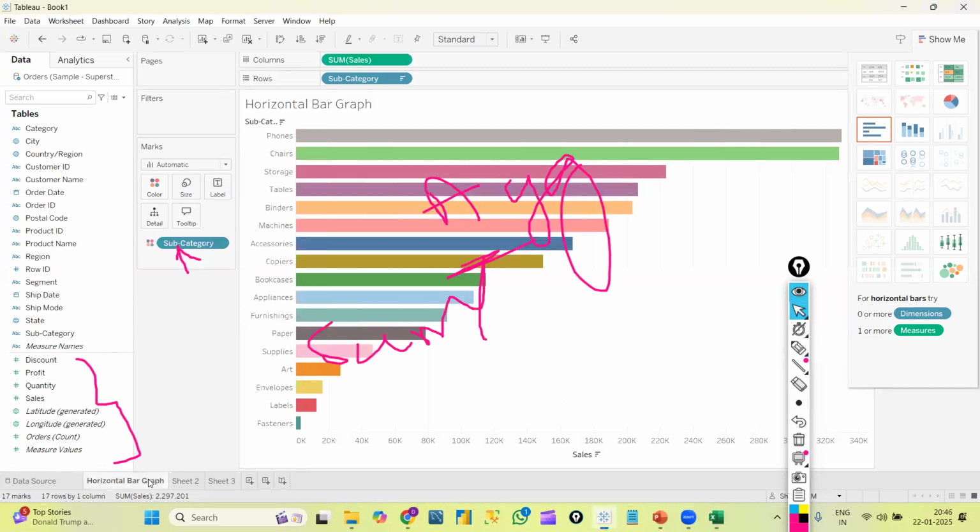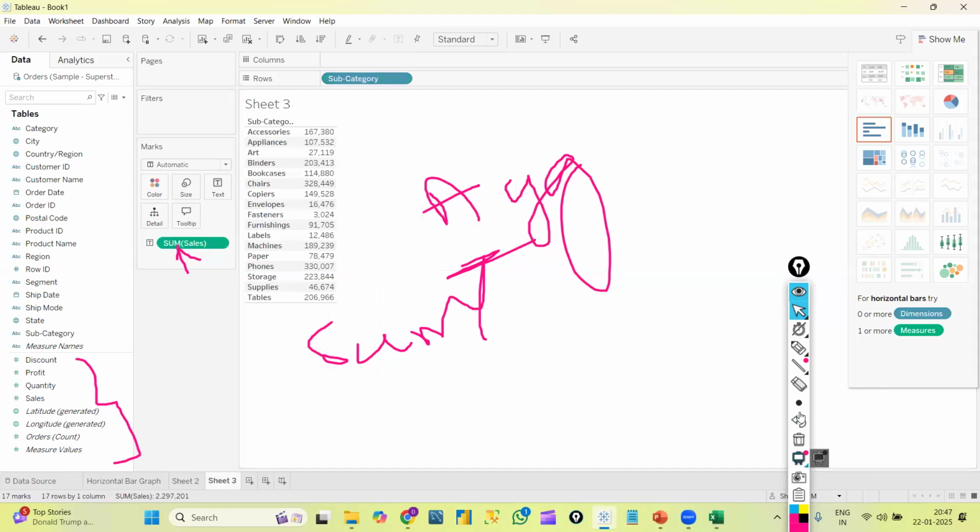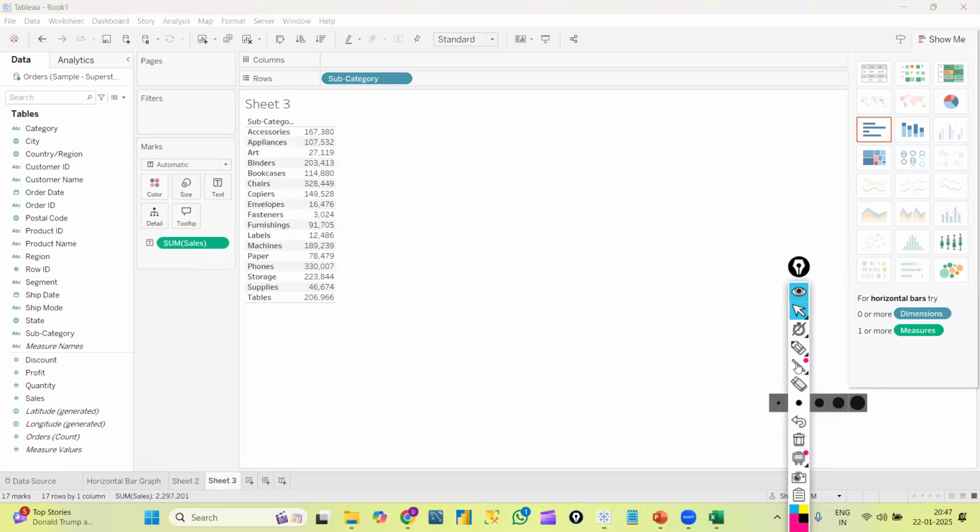You can see in any graph, horizontal bar also. Subcategory we are getting normally, but sales we are getting as a sum, right? By default, it will take aggregate functions, that is some aggregate it will take, for any measures. Now in sheet 3, this is a textual table, first graph, text data.